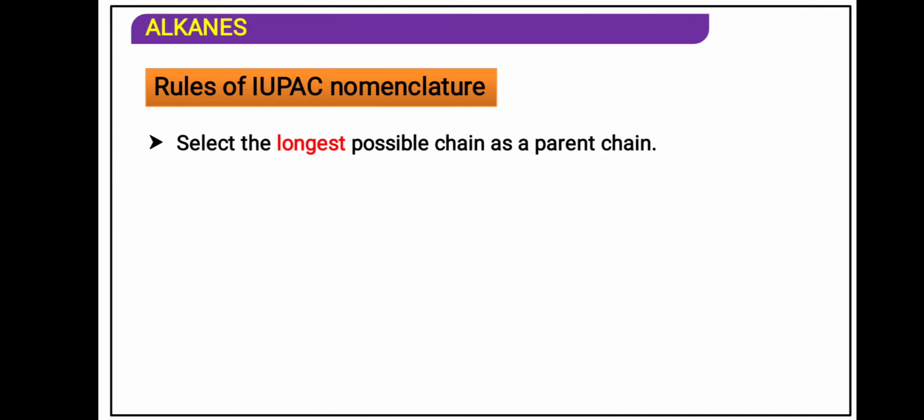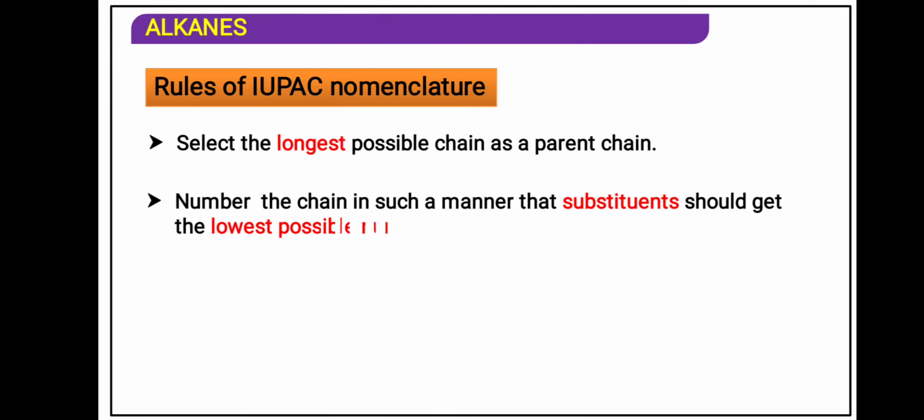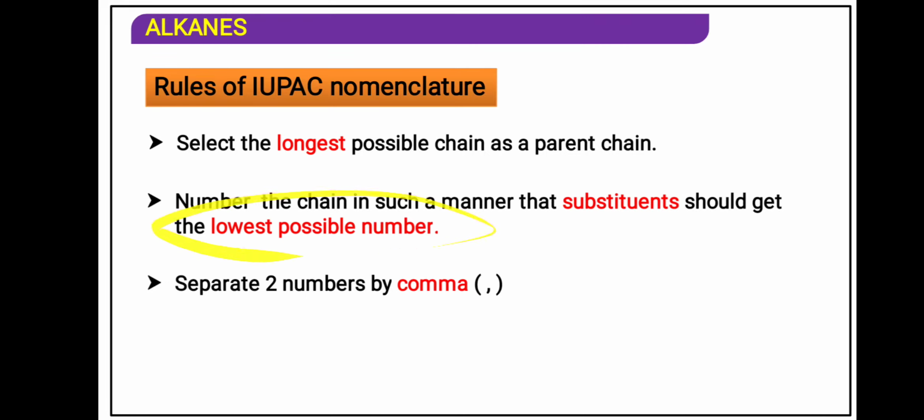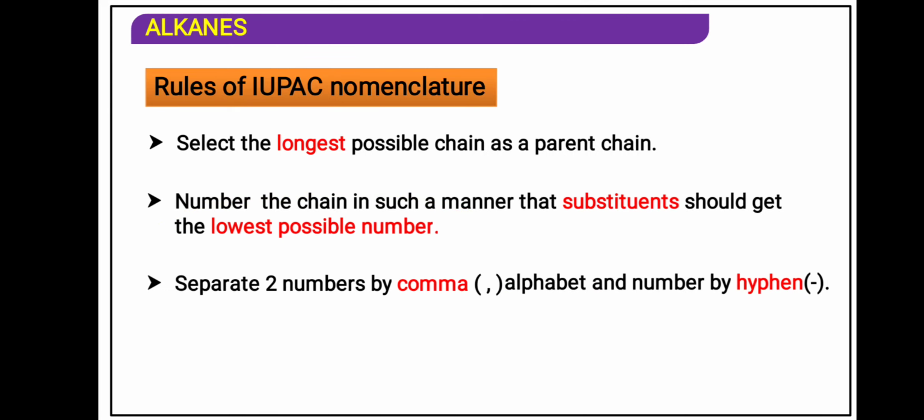First of all, we have to select the longest parent chain, the longest possible continuous chain. There should not be any breaking. If there is a breaking, that carbon will become a substituent. And we have to number it. Whatever substituent is hanging on the chain should get the lowest possible number. And we have to separate numbers by commas and numbers from letters by hyphens.